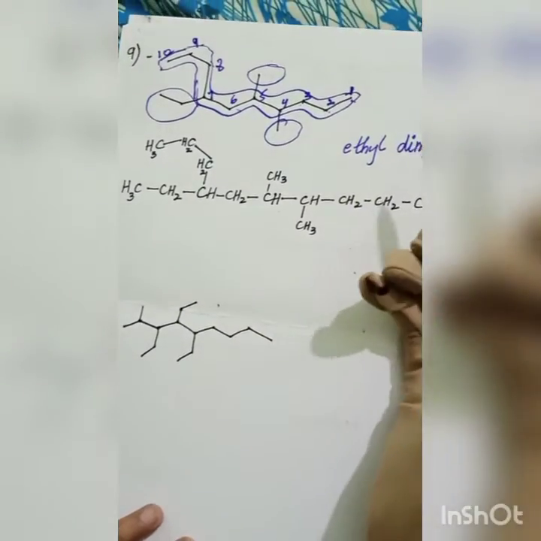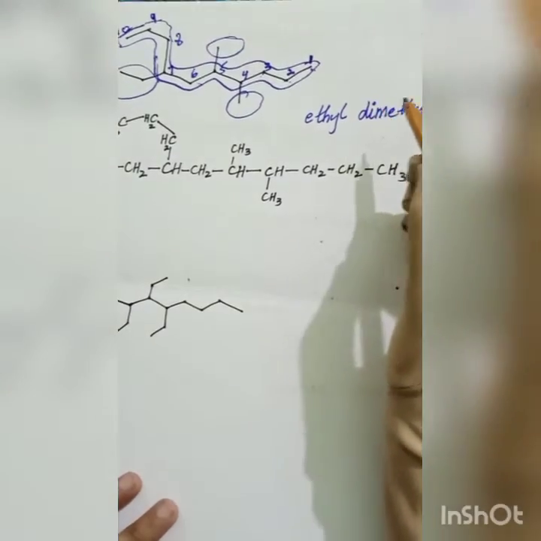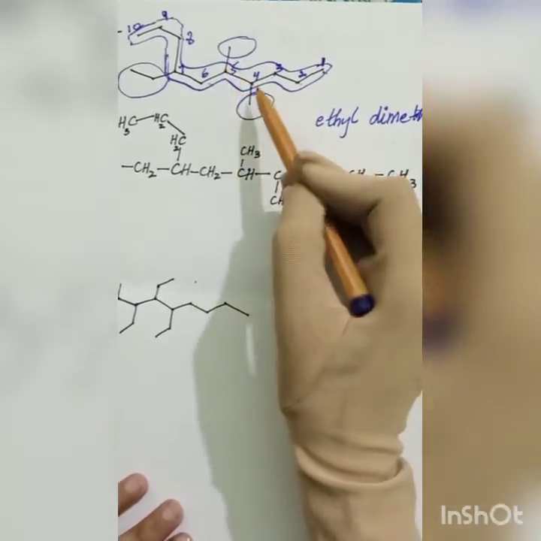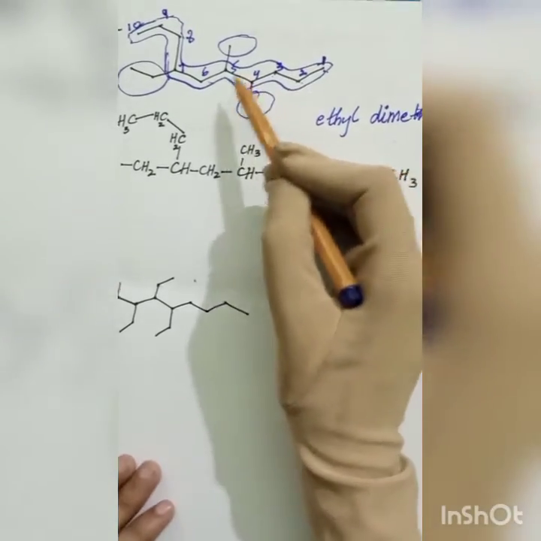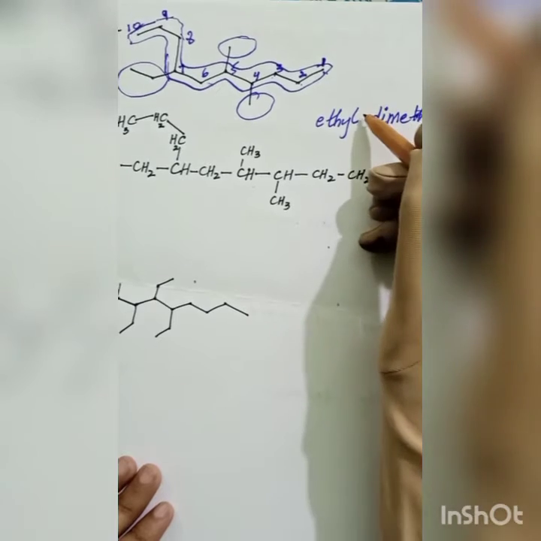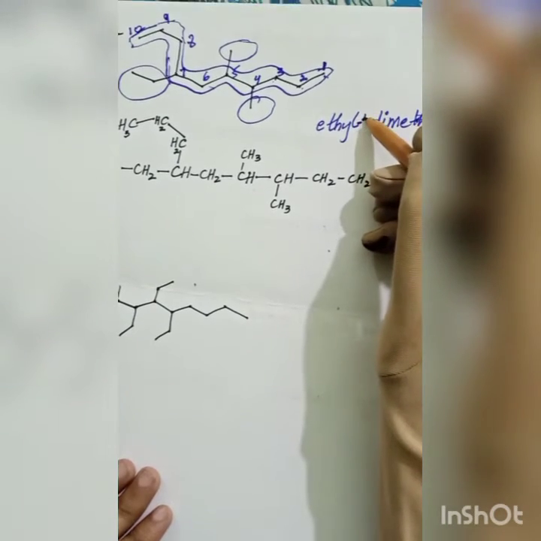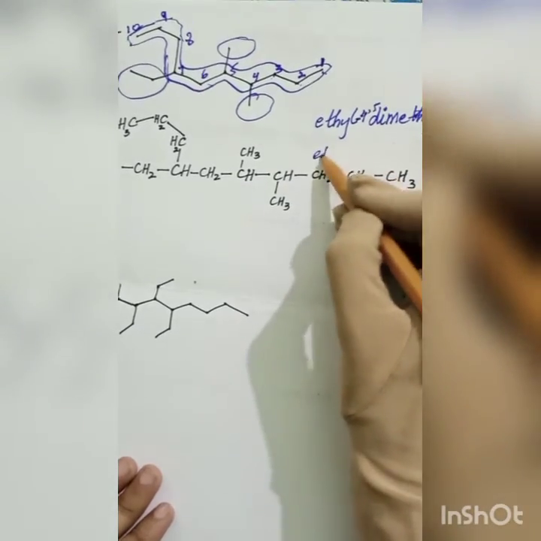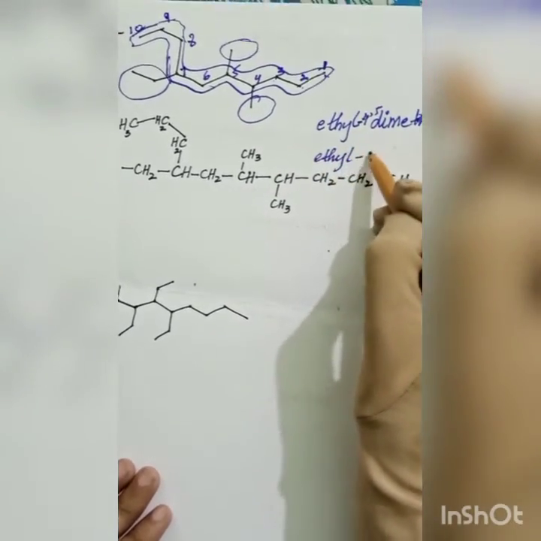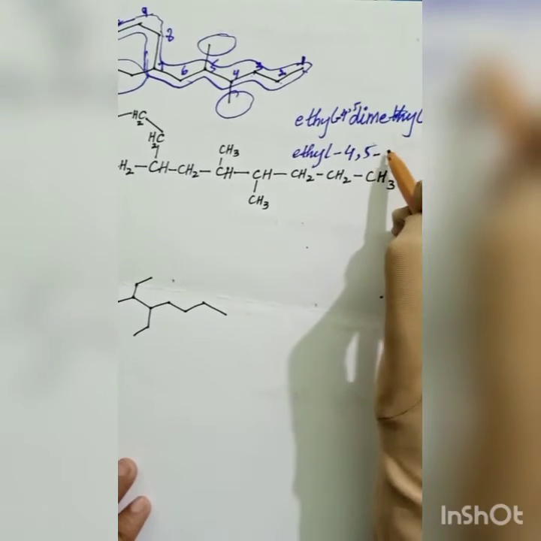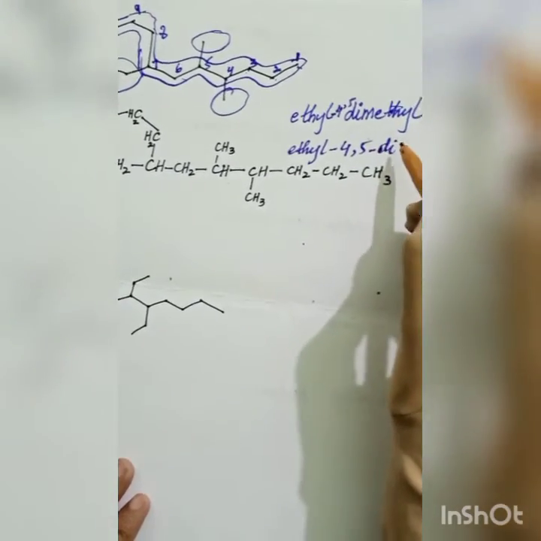Okay, so that is the numbering. Now coming to the position of the methyls. Methyl has 2 positions, 4 and 5. So I will write 4, 5 for methyl. I don't have space, so I will write it again. Ethyl dash 4, 5 dash dimethyl.